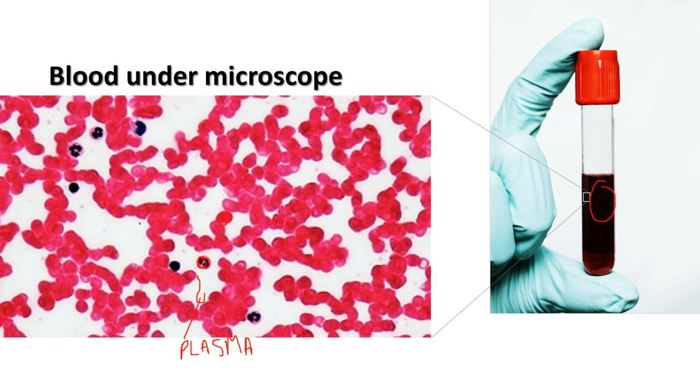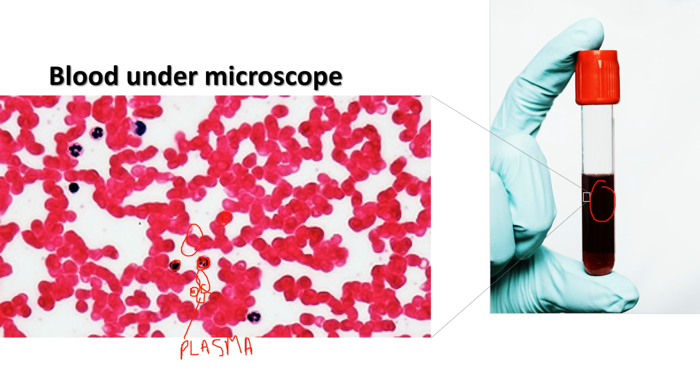So what are these cells, and what is this plasma?